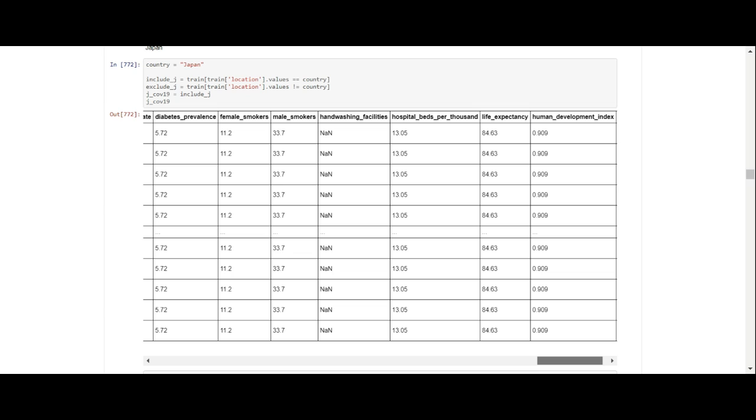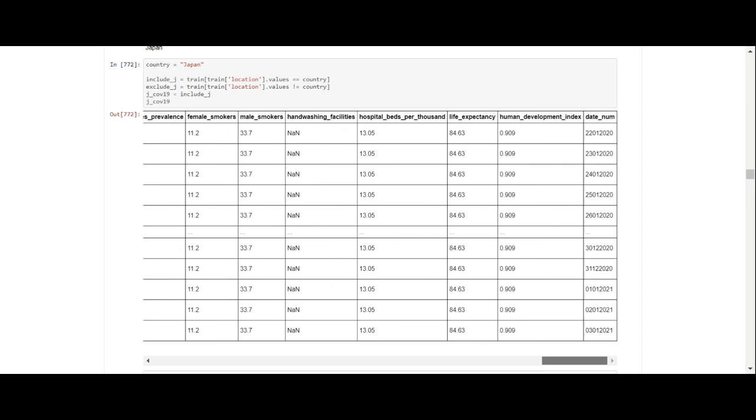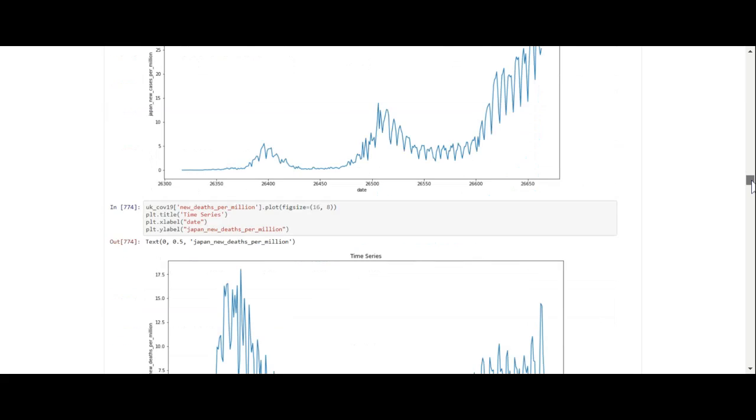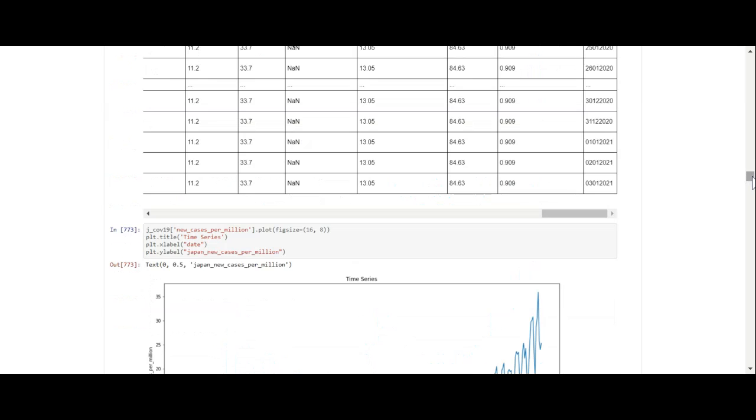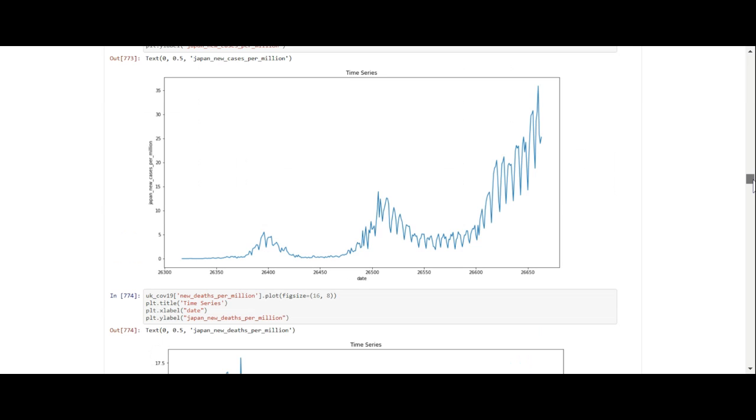It says hospital beds per 1,000, so that's 13 hospital beds per 1,000. So they have significantly more hospital beds per 1,000 than they do in the US and the UK. And that probably has something to do with why they don't have as many deaths, so that's very interesting information.